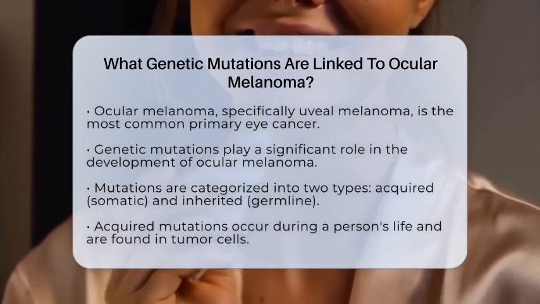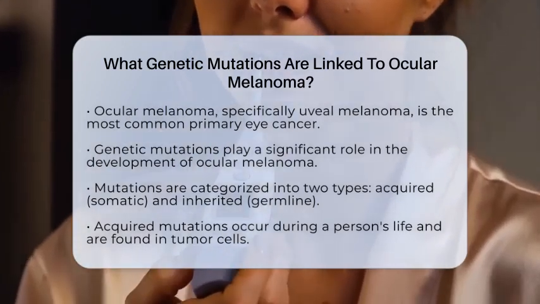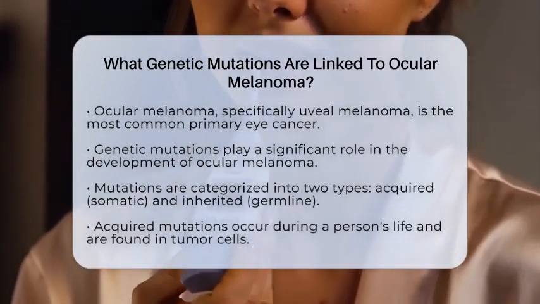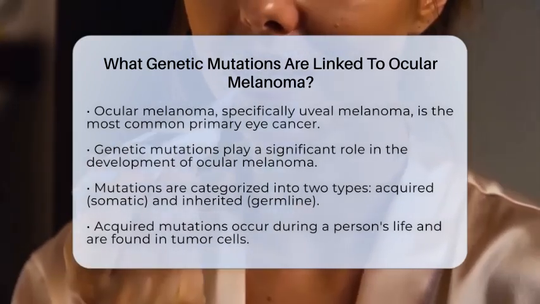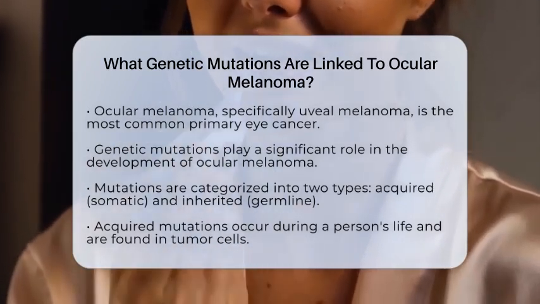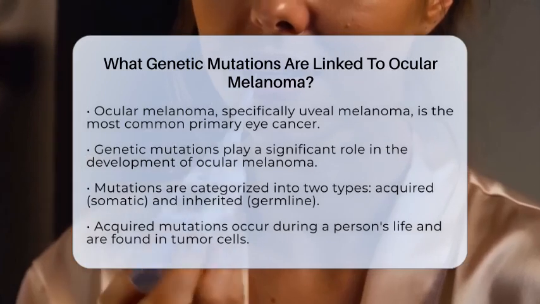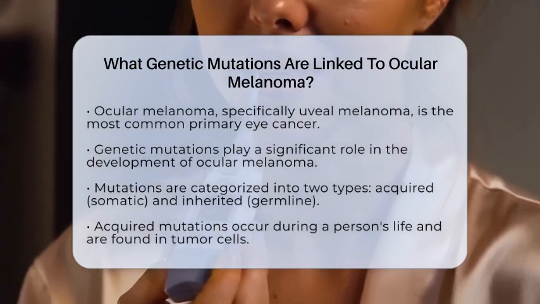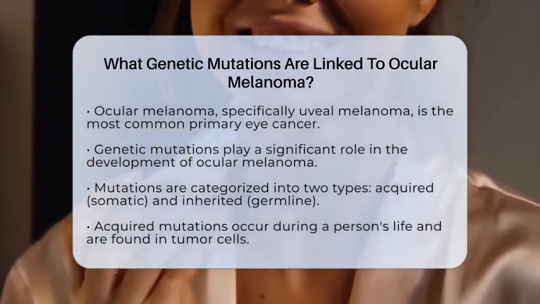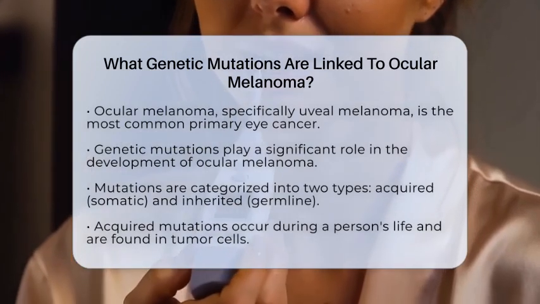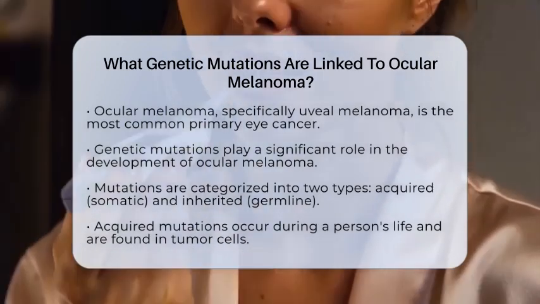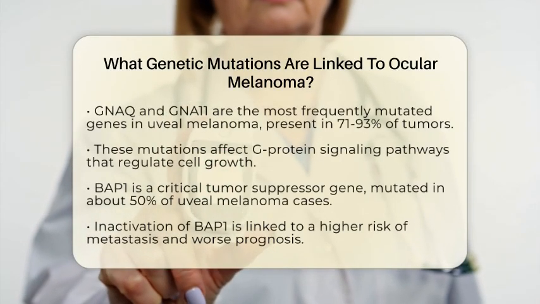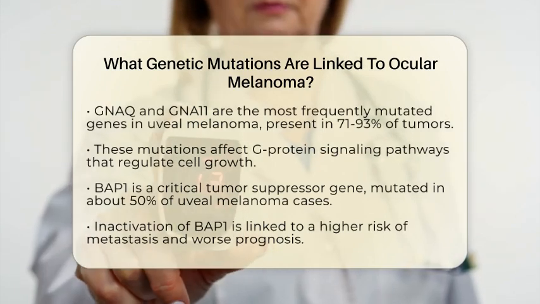Acquired mutations, also known as somatic mutations, occur during a person's life and are found in the tumor cells. The most frequently mutated genes in uveal melanoma are GNAQ and GNA11. These mutations are present in about 71 to 93% of tumors. They affect G protein signaling pathways that help regulate cell growth. Interestingly, these mutations typically occur at specific amino acid residues, such as residue 209 in exon 5. While they are early events in tumor formation, they do not predict the prognosis on their own.